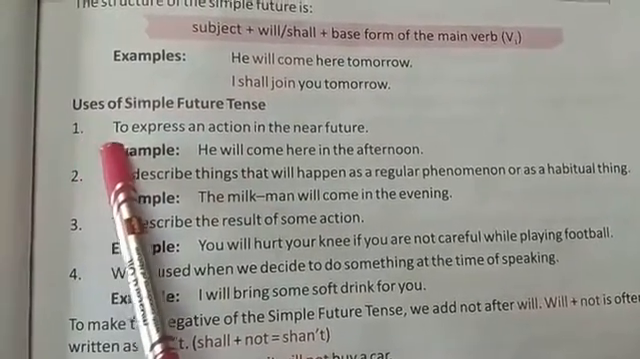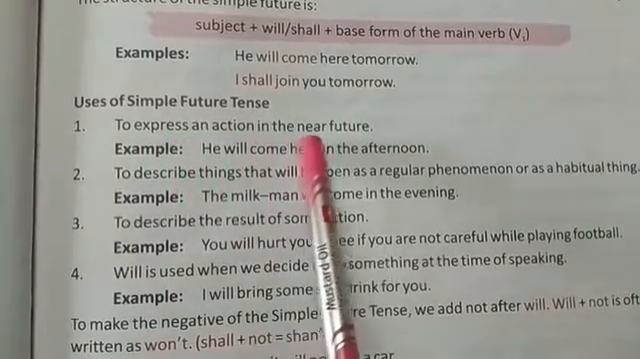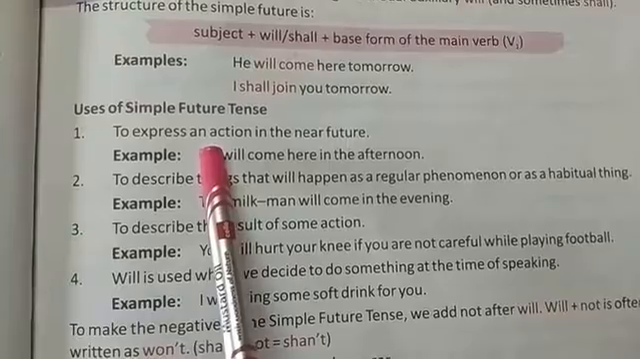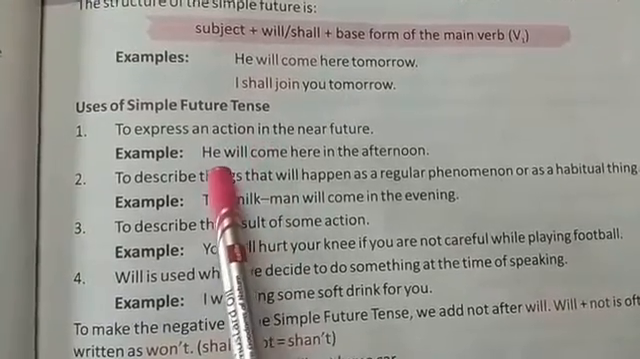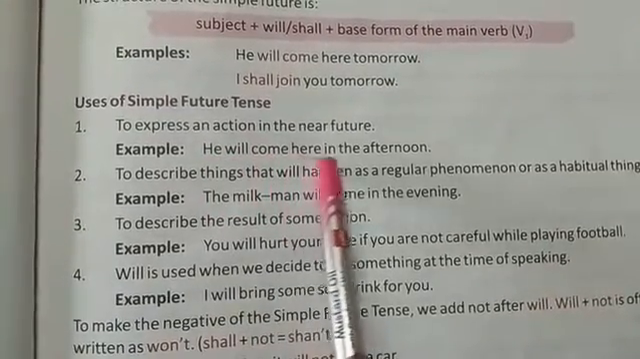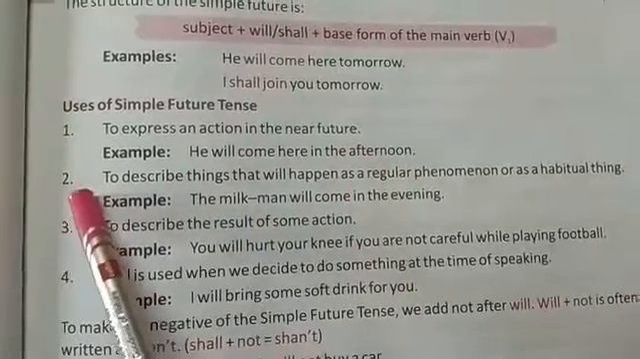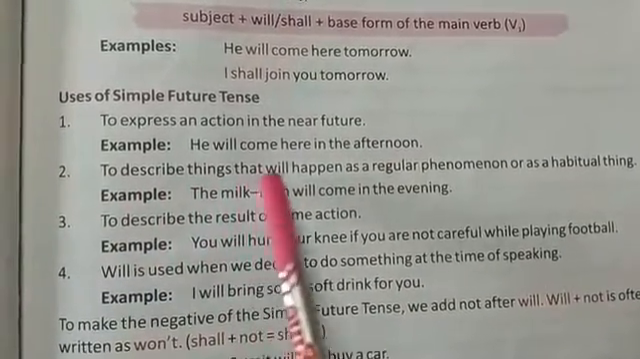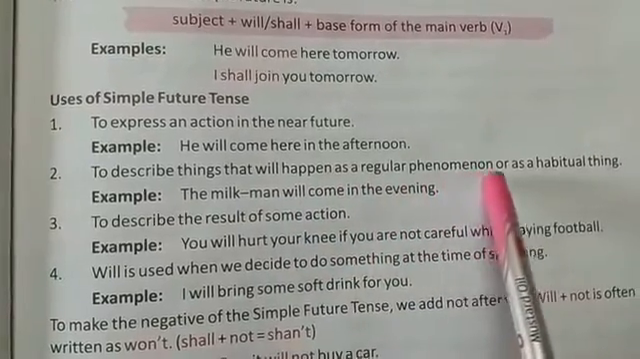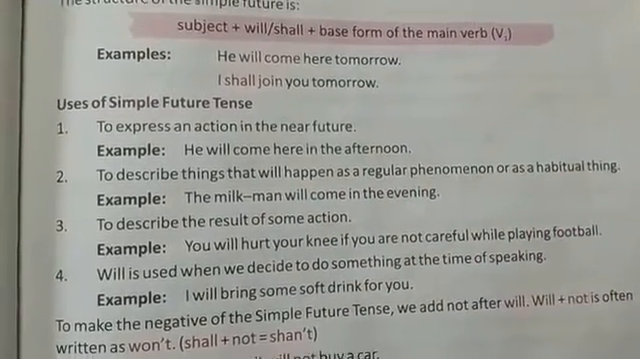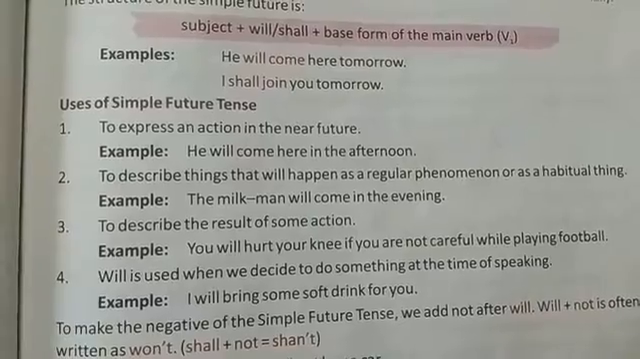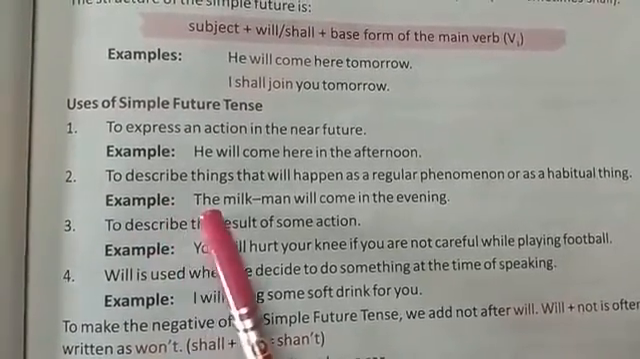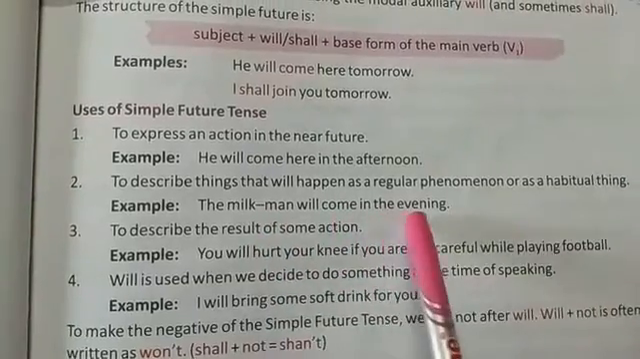First point says to express an action in the near future. So simple future tense tells us about an action which will happen in the near future. Example: he will come here in the afternoon. The second point says that simple future tense is used to describe things that will happen as a regular phenomenon or as a habitual thing. Example: the milkman will come in the evening.